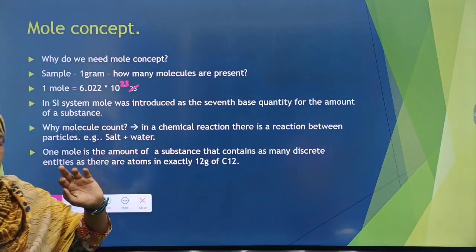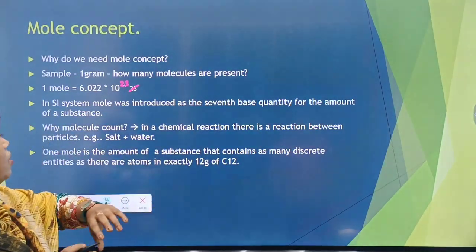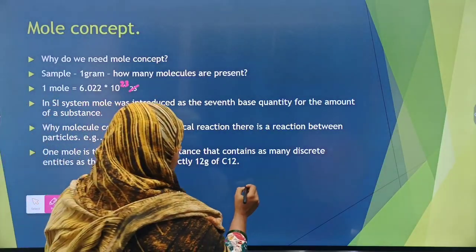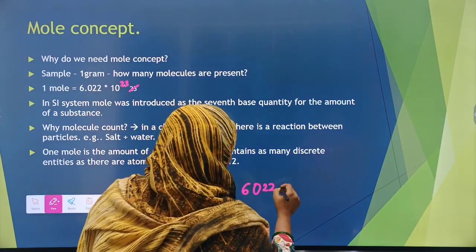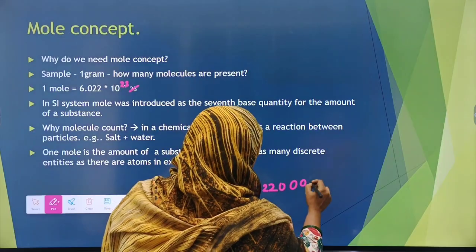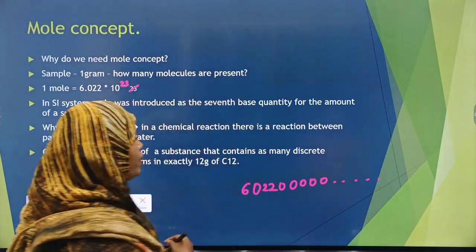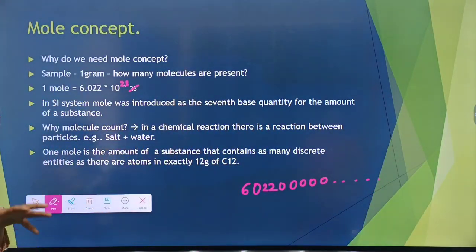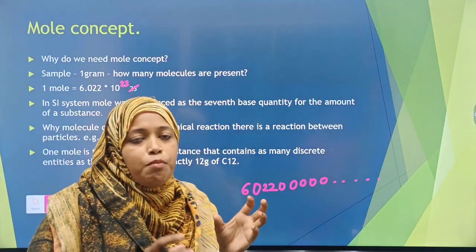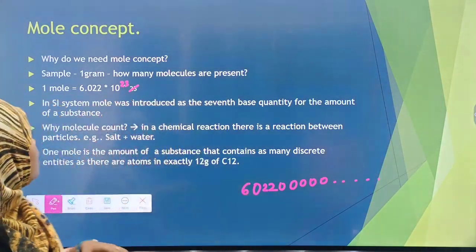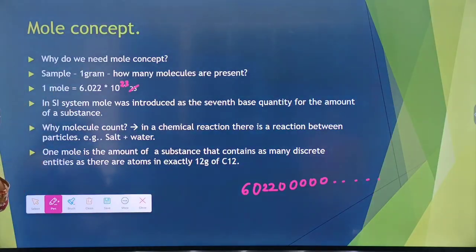This is a very large number. If we write 6, 0, 2, 2 and add 23 zeros after this, it's a very large number. So you can imagine how many molecules will be present in 1 gram, maybe even more. But I am talking about 1 mole.